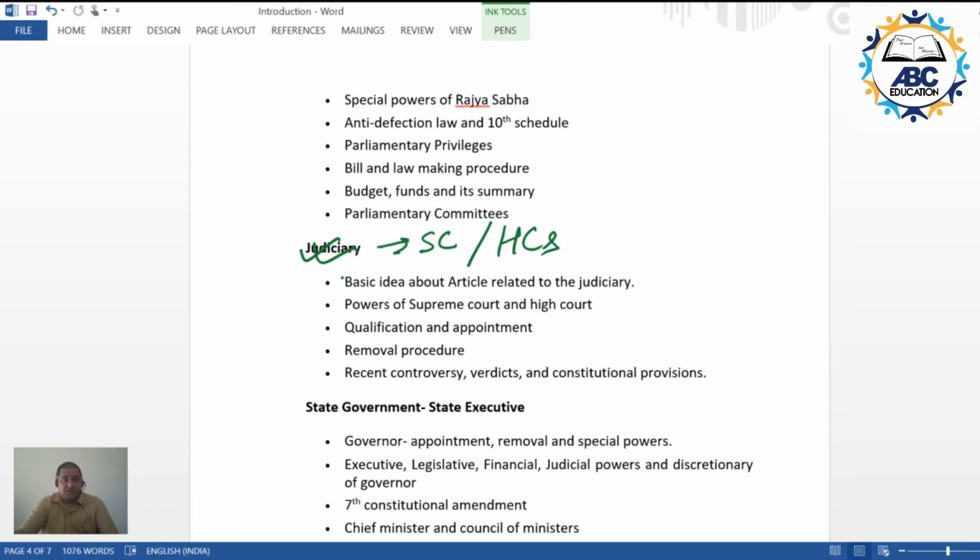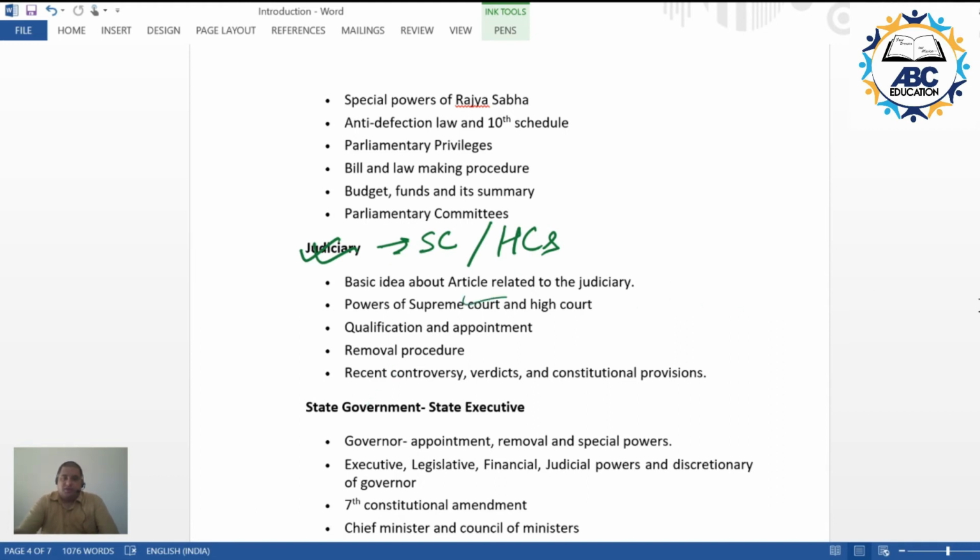Judiciary as a topic becomes important because in the news we find certain articles in the newspapers, in the news channels, certain reports that paint the judiciary in a negative light. But then again, for the sake of examination, the examiner might not be interested in that article itself, but might be interested in the judiciary as an institution. So questions can be asked.